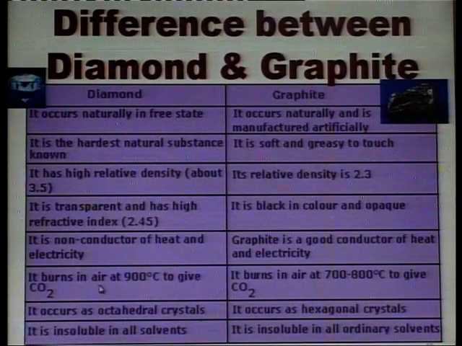Diamond burns in air at 900 degrees centigrade to give carbon dioxide, but graphite burns in air at 700 to 800 degrees centigrade to give carbon dioxide. Diamond occurs as octahedral crystals, but graphite occurs as hexagonal crystals. Diamond is insoluble in all solvents. Graphite is insoluble in all ordinary solvents.